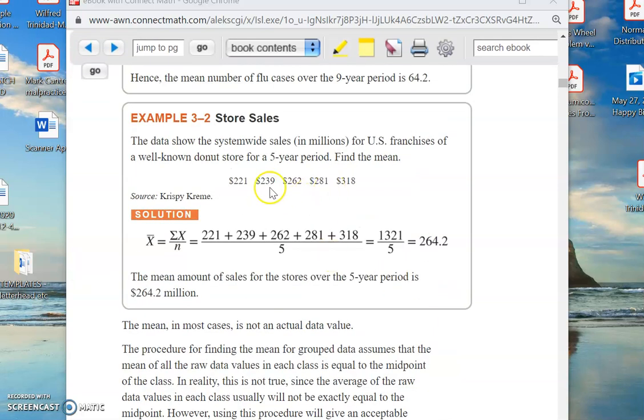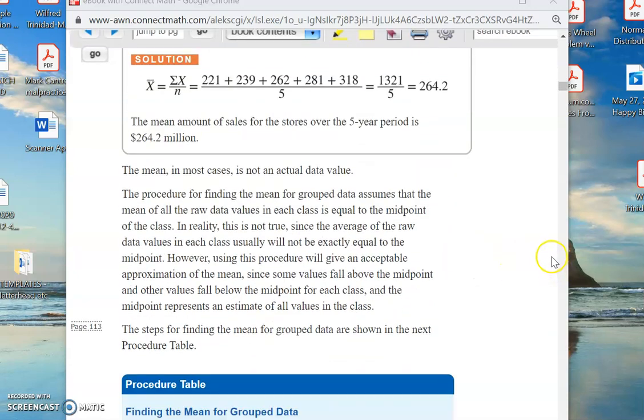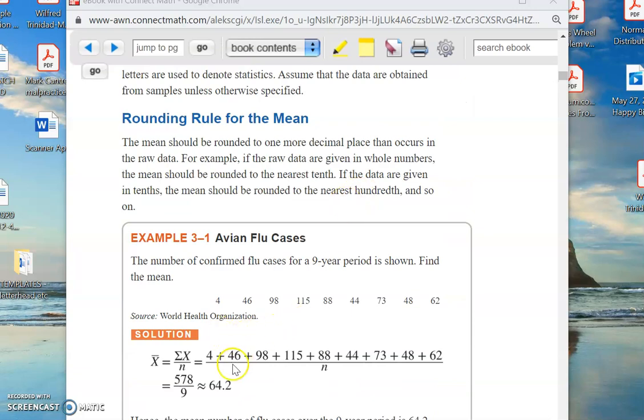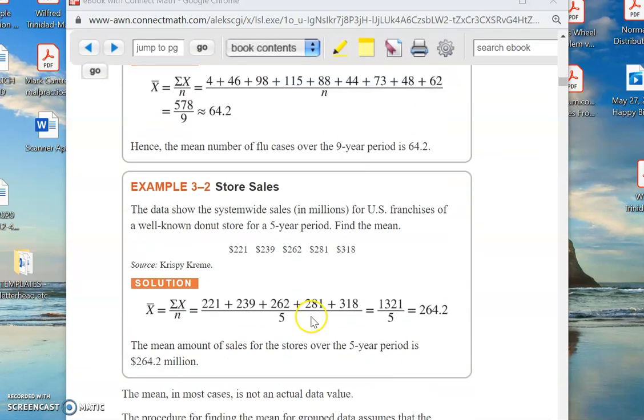All right, so what we did up here was we've calculated the x bar, that's the mean, and because it's x bar, we know it's a sample, not a population. So that was for actual data points, 1, 2, 3, 4, 5 data points. Up here we had 9 data points, okay?